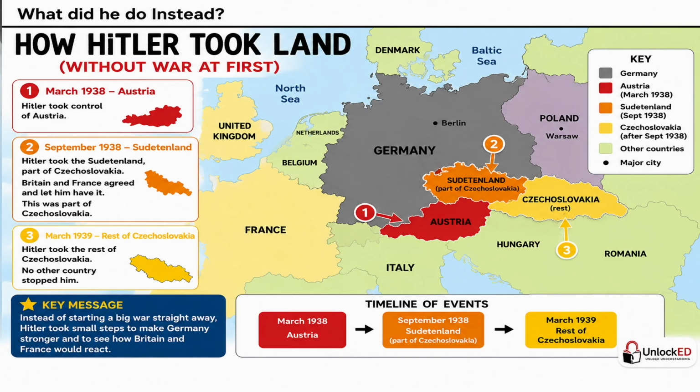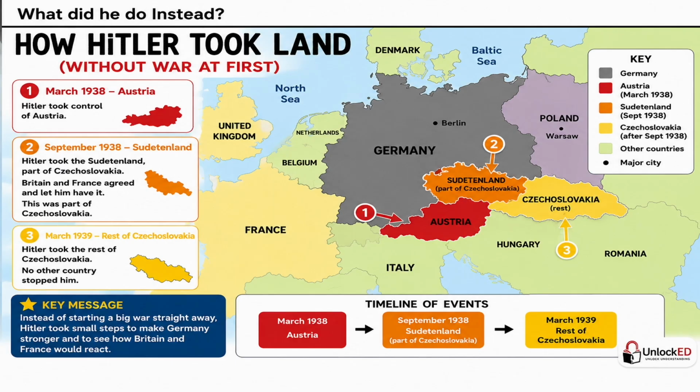A few months later, in September 1938, Hitler demanded Sudetenland, which was an area of Czechoslovakia where many German-speaking people lived. I'm keen to emphasise that at the time, both Britain and France agreed to let Germany take it because they hoped it would prevent another major war. However, Hitler didn't stop there. In March of 1939, Germany took control of the rest of Czechoslovakia, even though this had never been agreed. Once again, no country went to war to stop him.